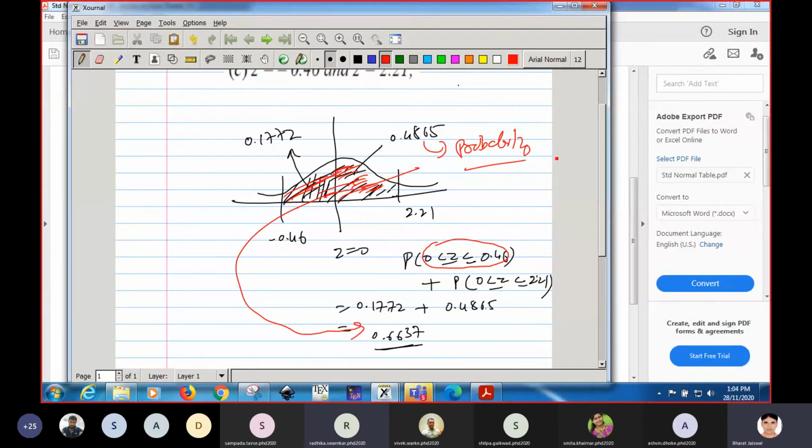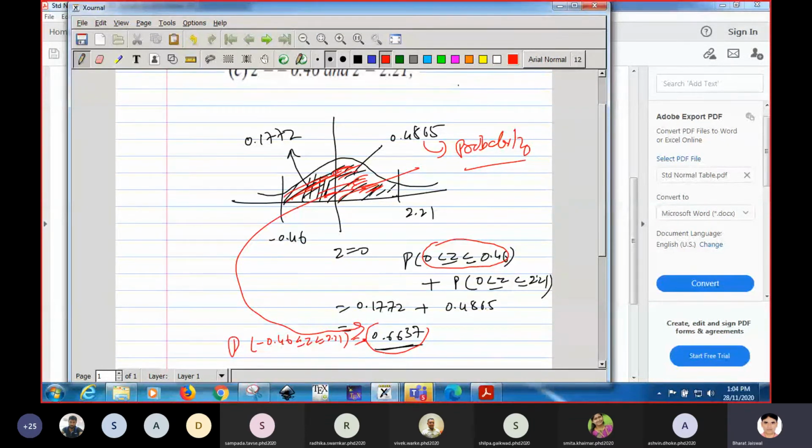So 0.6637 is the probability when Z lies between minus 0.46 and 2.21.